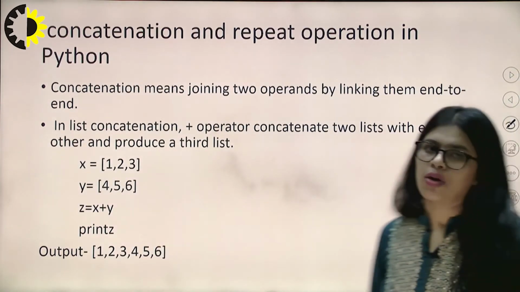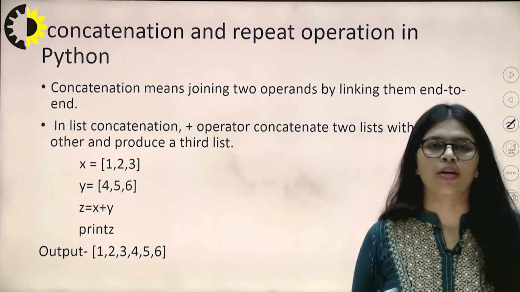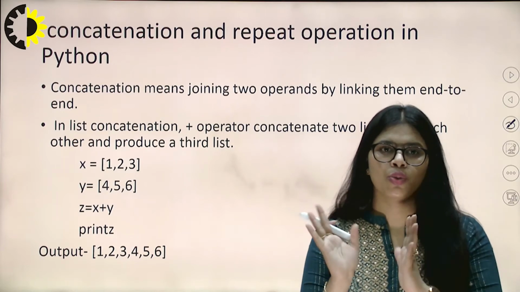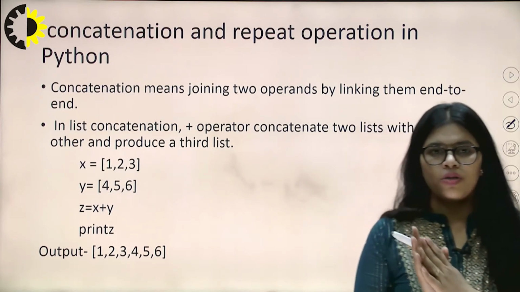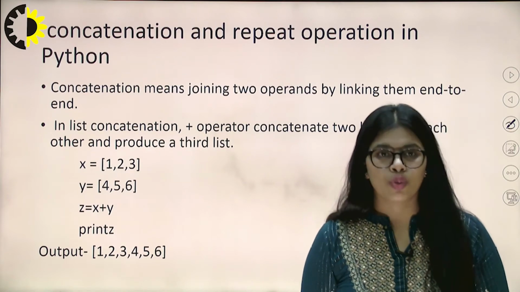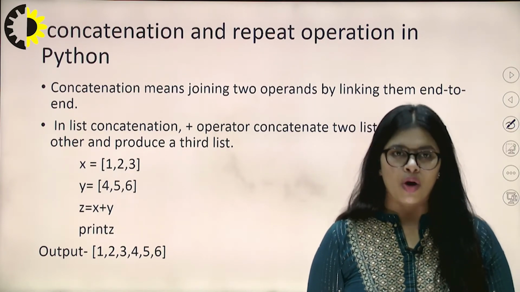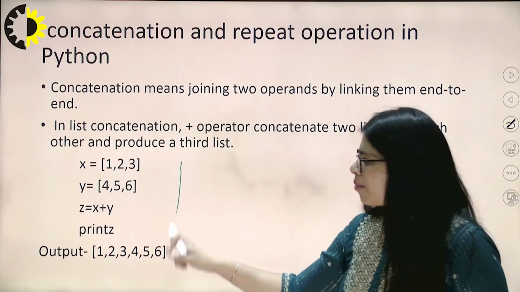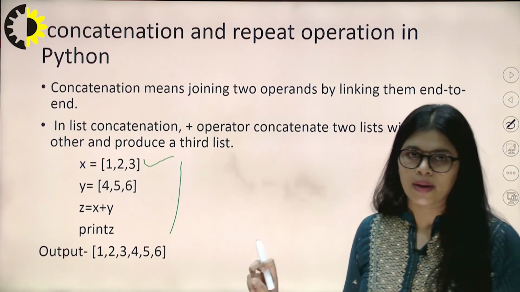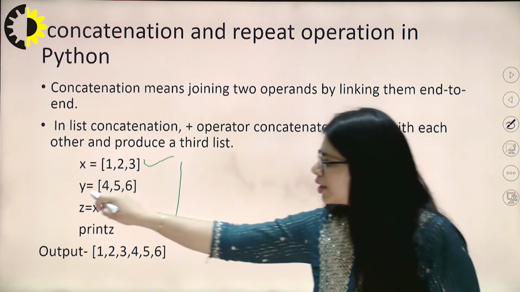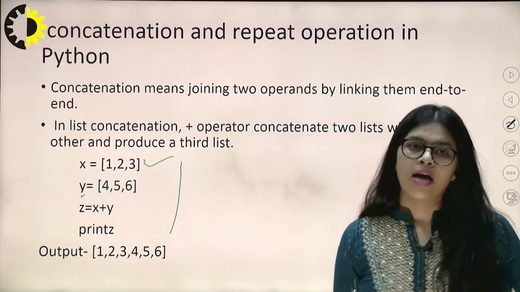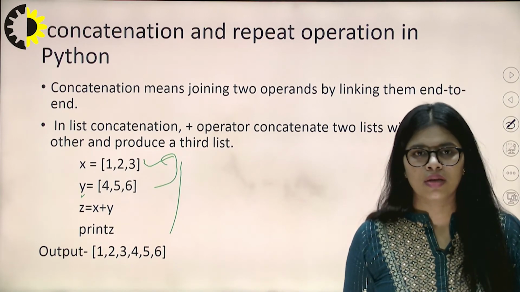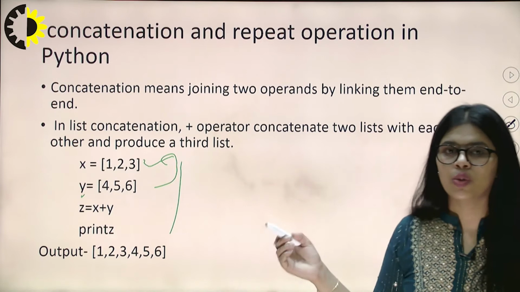Okay. Now we come to the second part of a string, which is called concatenation and repeat operation. Concatenation is just like merging two strings or two lists. Concatenation means we want to print more than two or three lists together, then we have to concatenate those lists. You can see in the example here, the x variable is 1, 2, 3 and y carries 4, 5, 6, and we have to merge these two lists. So for merging these two lists, how can we do the operation? We use concatenation.